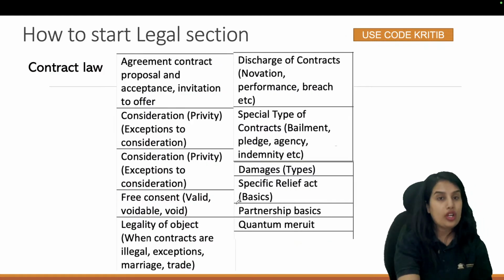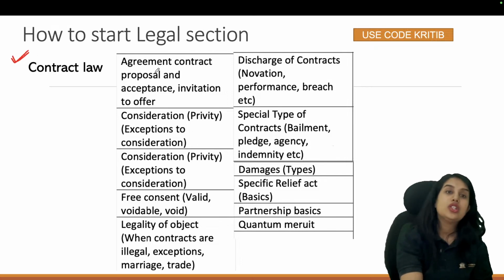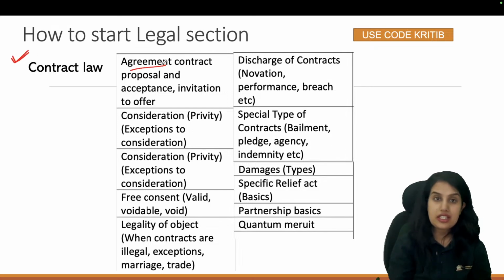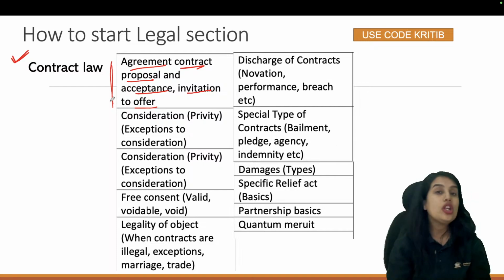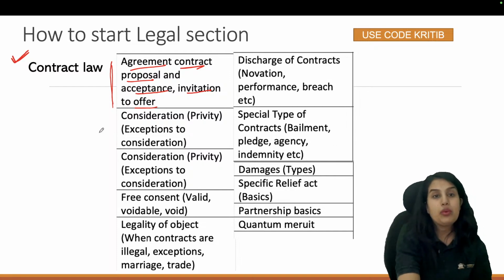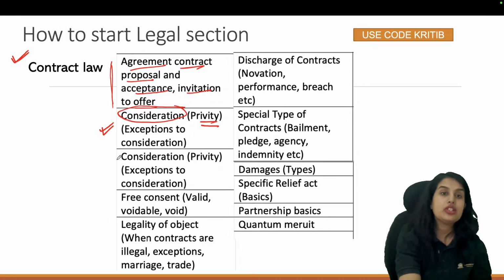Next, coming to contract law, what are the topics we have to cover for contracts? First of all, we should know what is an agreement, contract, proposal, acceptance, invitation to offer. We should know the difference between all these terms. Second most important topic will be consideration. What is privity of contract? What is privity of consideration? What are the exceptions of consideration?